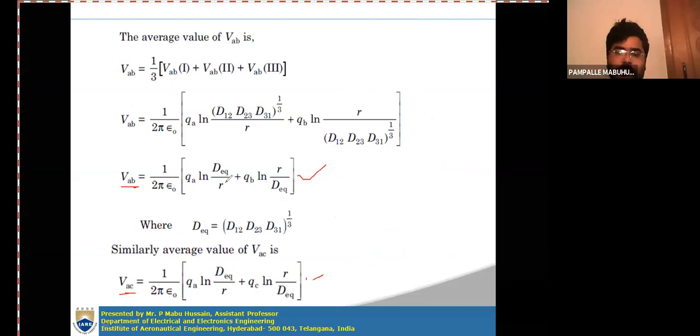So VAB plus VAC, if you sum these two equations, what you get finally is 1 by 2 pi epsilon naught, which is common in both the equations.